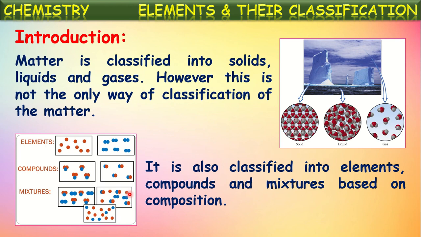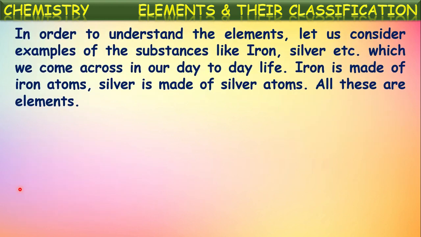And the next one is another classification of matter, based upon the chemical composition. Based upon the type of particles existing in the matter, it is classified into two types: pure substances and impure substances. These pure substances are again classified into two types: elements and compounds. And the other kind of substance is mixtures. So these are the two types of classification of matter which we have studied in earlier classes.